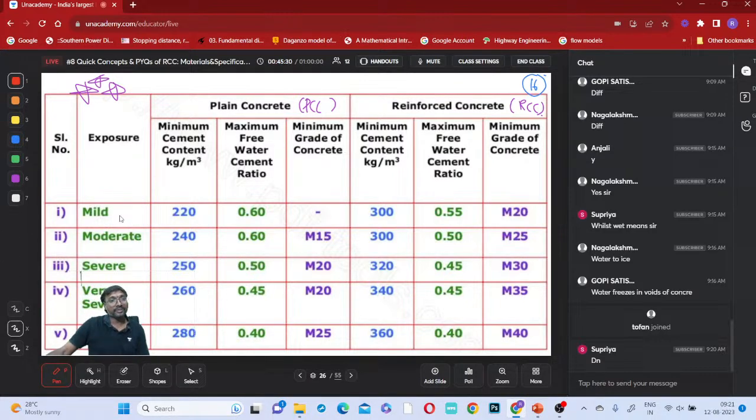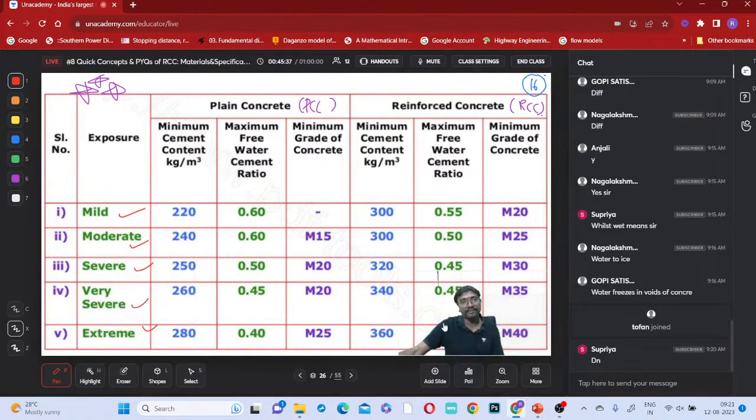So what are the exposure conditions? Mild, moderate, severe, very severe, and extreme. Minimum cement content: this much we have to maintain: 220, 240, 240, 260, 280 kg per meter cube. Means for 1 meter cube of concrete, this much minimum cement content we have to maintain, and we have to check whether we are getting this or not. Maximum free water cement ratio means we should not cross these values: 0.6, 0.6, 0.5, 0.45, 0.4.